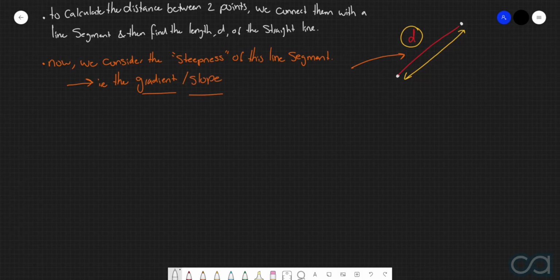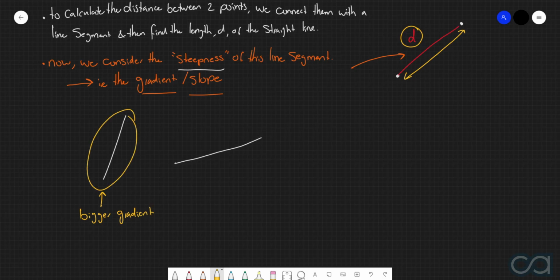Now, coming off of this definition here, where we're now going to be considering the overall steepness of the line segment, the first thing that we're going to do is consider what it means to have a big gradient and then a small gradient. So if I were to draw out this line segment here and this line segment here, can you maybe take a wild guess as to which one's going to have the greater gradient or slope? It's going to be this first one here. And this is because the line segment is physically steeper than this one here. Whereas this line segment here is going to have a smaller gradient because it is not as steep as the other line segment.